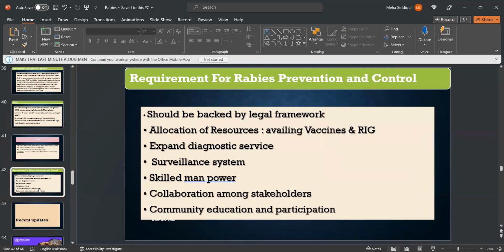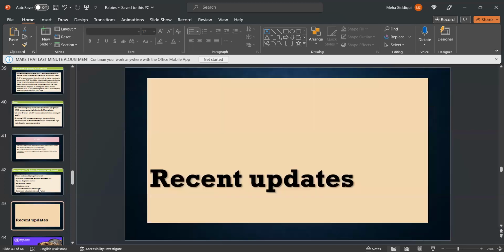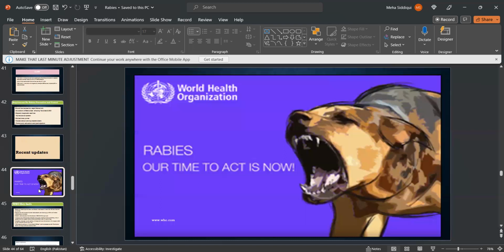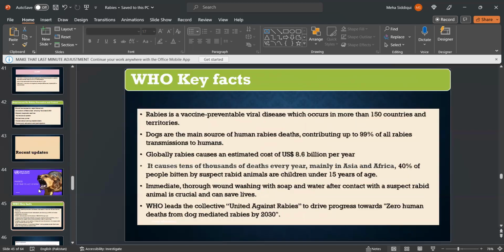Requirement for rabies prevention and control: it should be backed by a legal framework, allocation of resources for availing vaccines and rabies immunoglobulins, expanded diagnostic services, surveillance systems, skilled manpower, collaboration among stakeholders, community education and participation. Recent updates. WHO key facts.